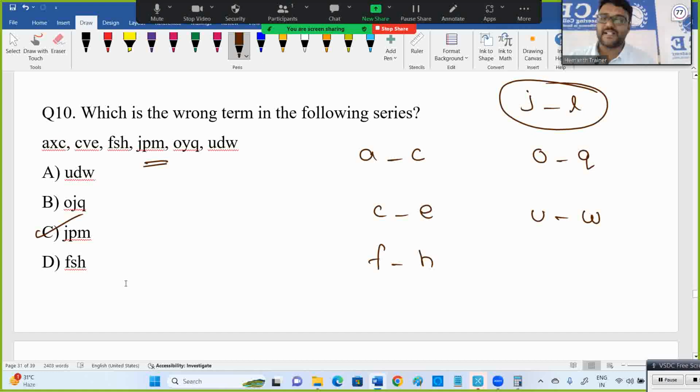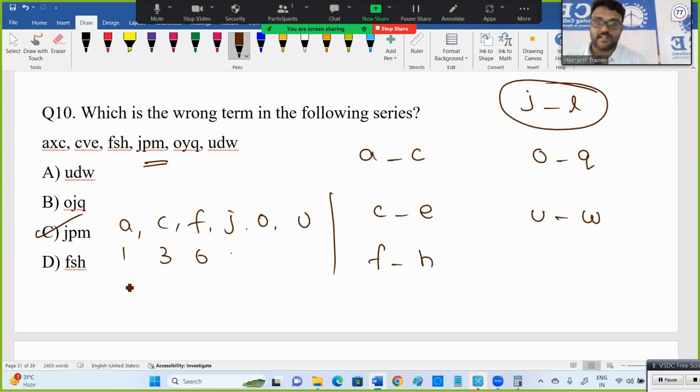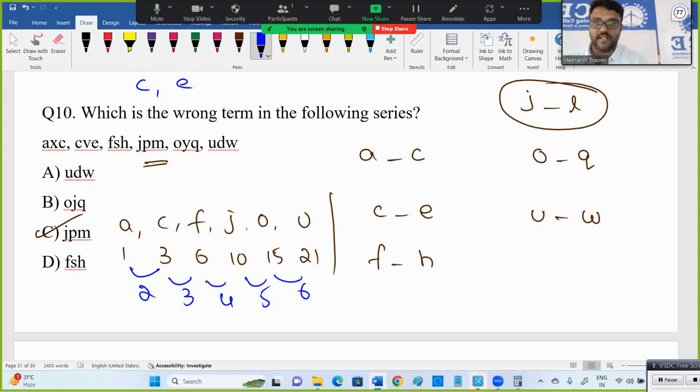Or you take first letters separately. Some people can handle it like that also. Taking first letters only separately, here 1, 3, 6, 10, 15, 21. In that way there is no issue with first letters. First letters have 2 gap, 3 gap, 4 gap, 5 gap, 6 gap. See the last letters then, maybe trouble with last letters: C, E, H, M, Q, W. Yeah, problem with last letter.